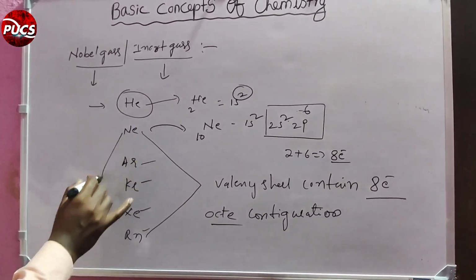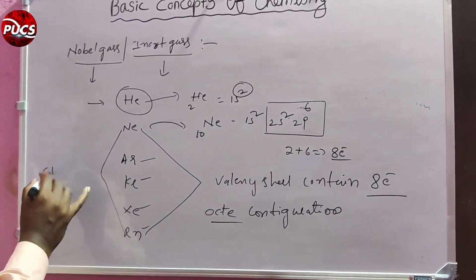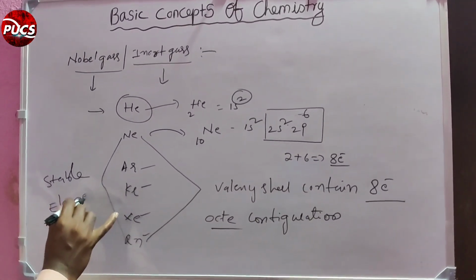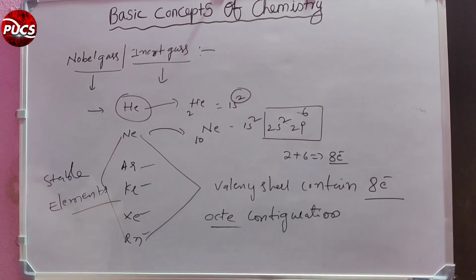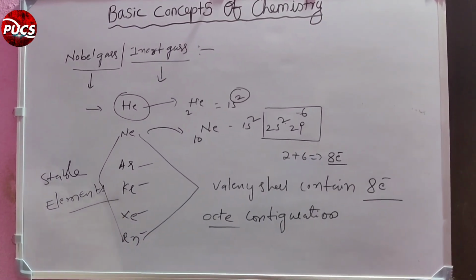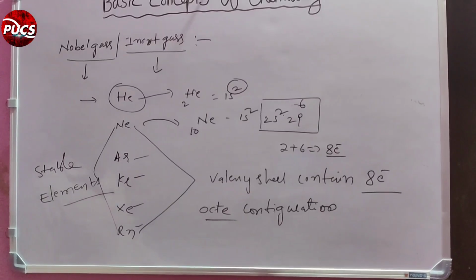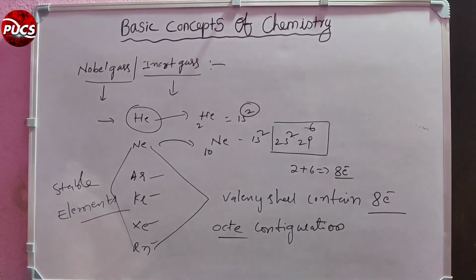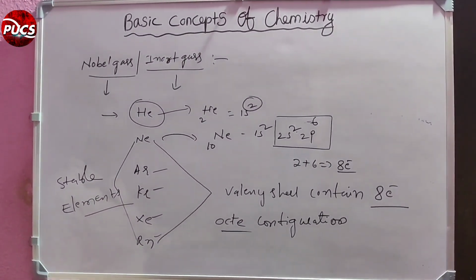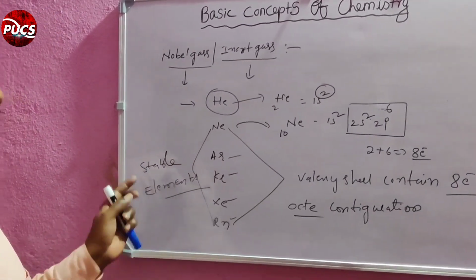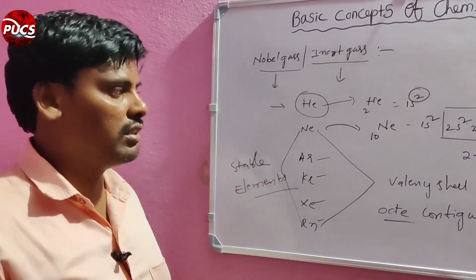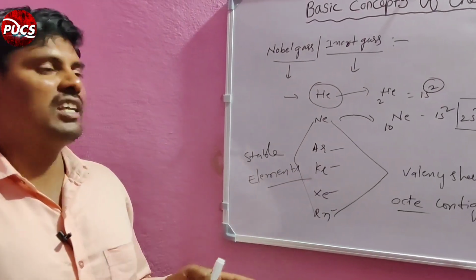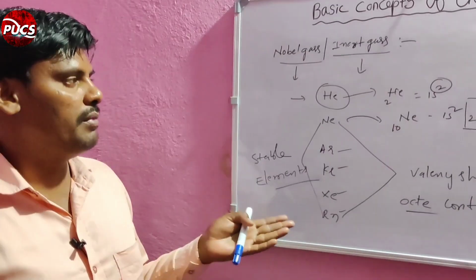That's why these are called stable elements, rare gases and inert gases. They are called inert because these gases do not participate very actively in reactions. This is the information for noble gas elements.